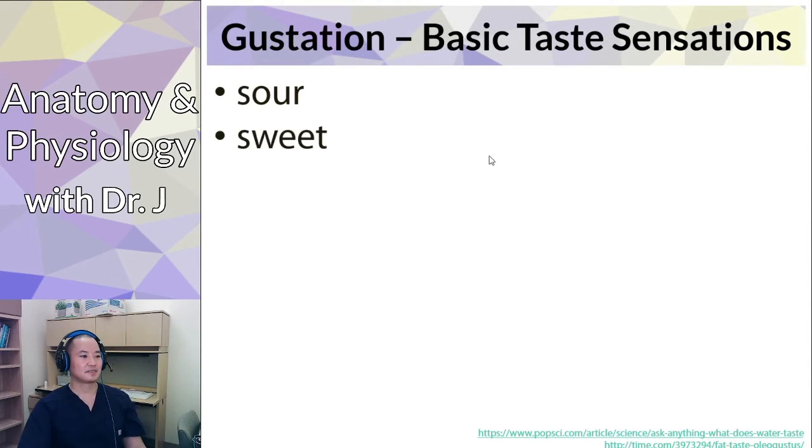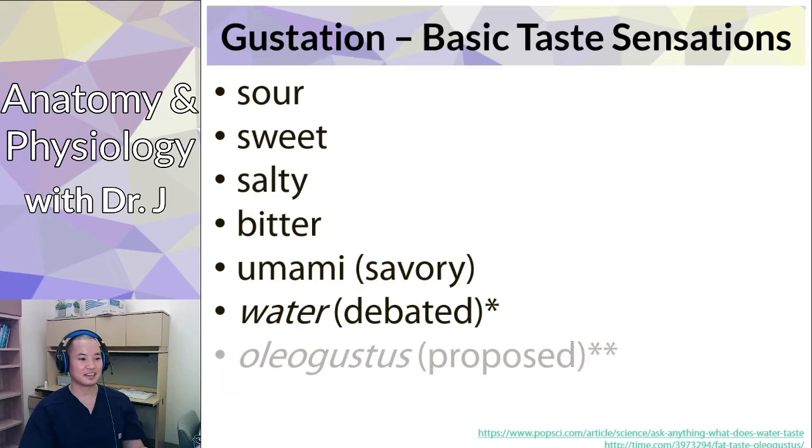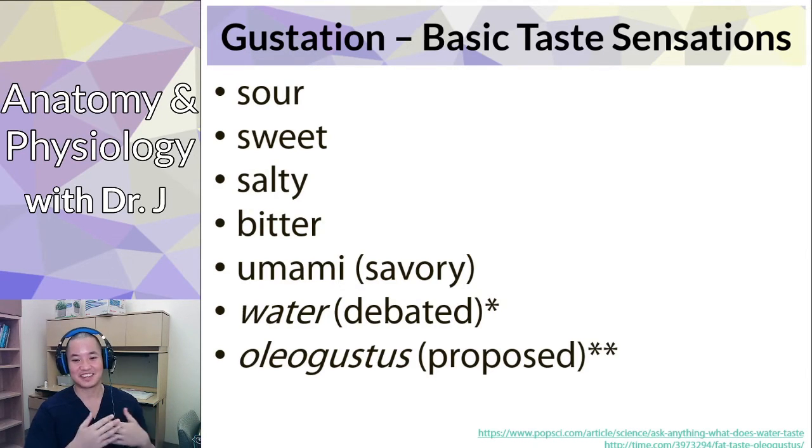Alright, so then sour, sweet, salty, bitter, and umami. And then water is debated, which we don't have to worry about for this class. Actually, I know oleogustus, where oleo refers to fat, is literally a fatty taste. Like, my better half likes rich stuff, and I like things that are sweet. It kind of makes sense because umami is linked to L-glutamate, an amino acid. So it's kind of interesting.